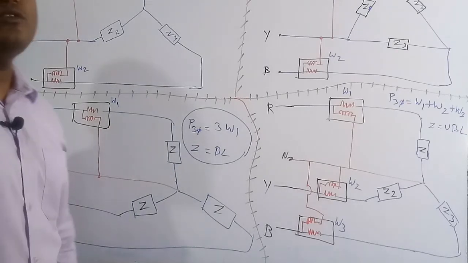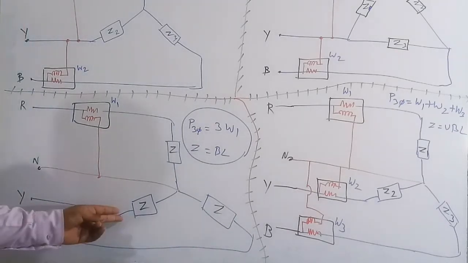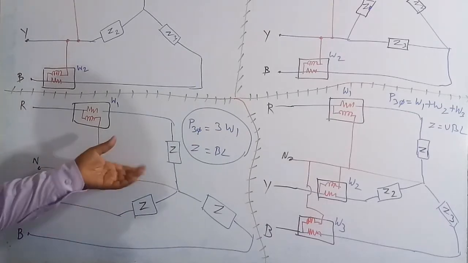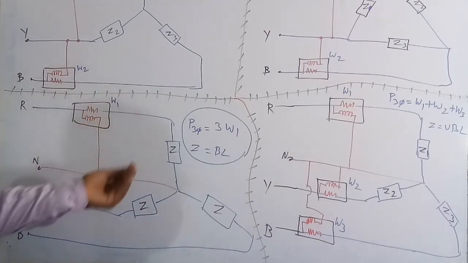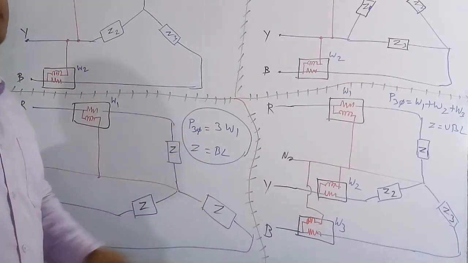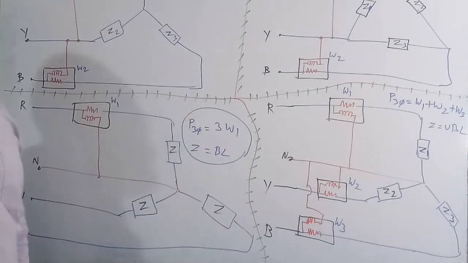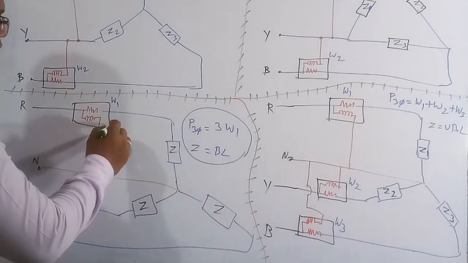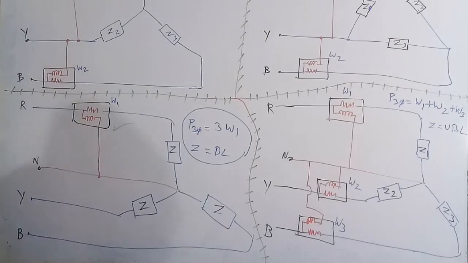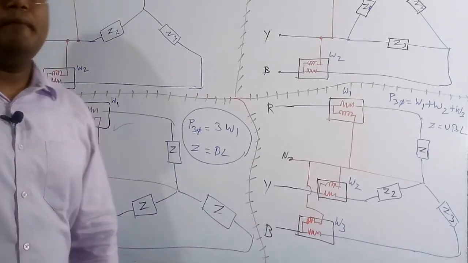So in this question they have given only a balanced load. So for a balanced load, a minimum of 1 wattmeter is required to measure the active power, and you take 3 times that reading, then we get the overall power consumed by this three-phase load. So only 1 wattmeter is required in order to measure the overall active power consumed by this three-phase balanced load.